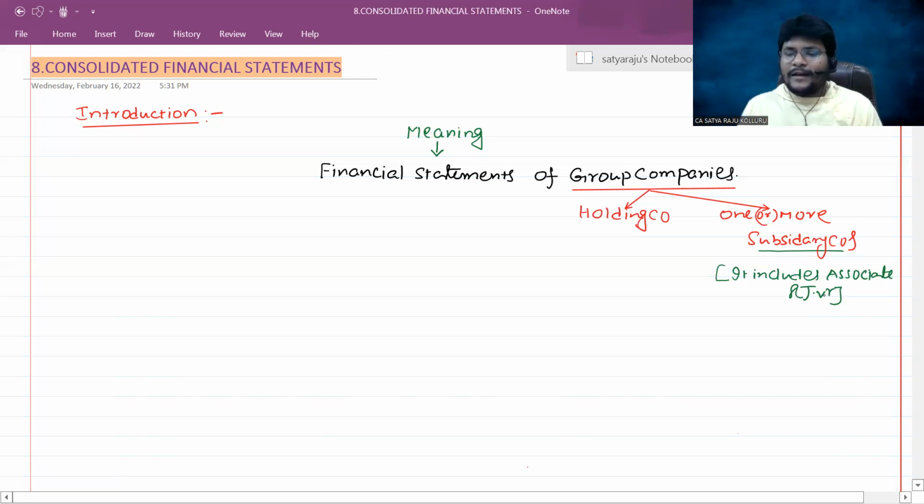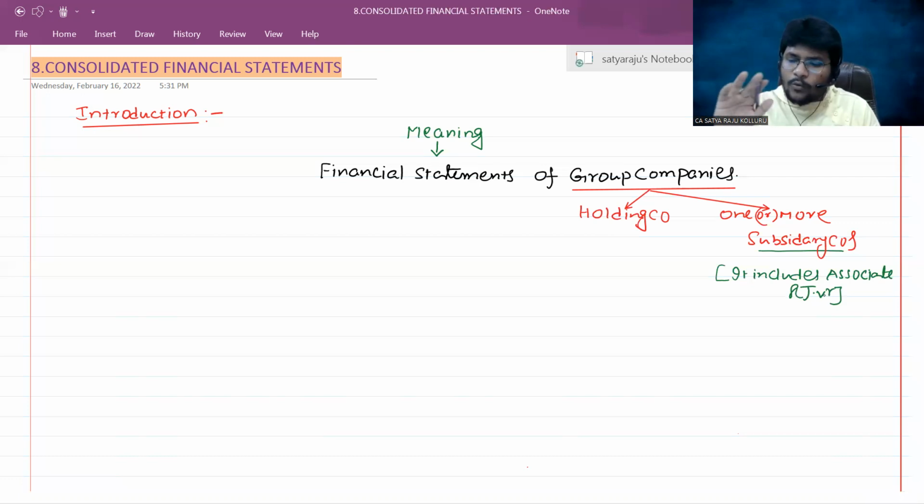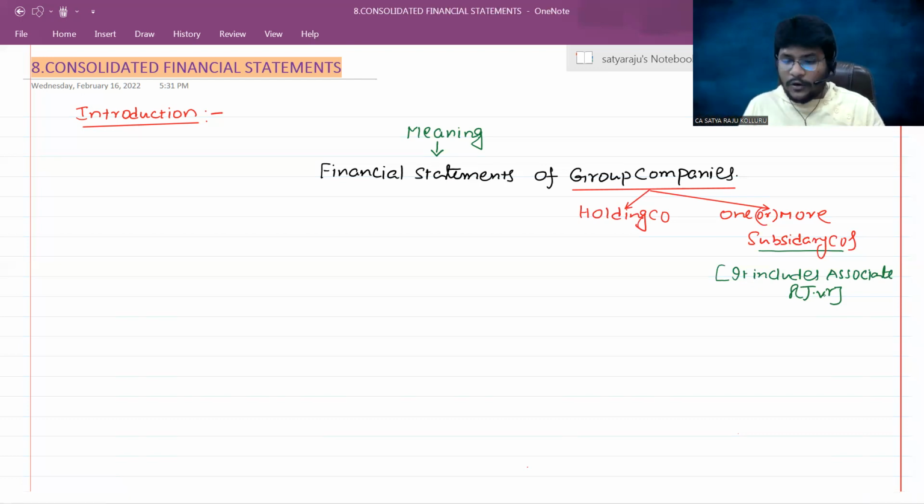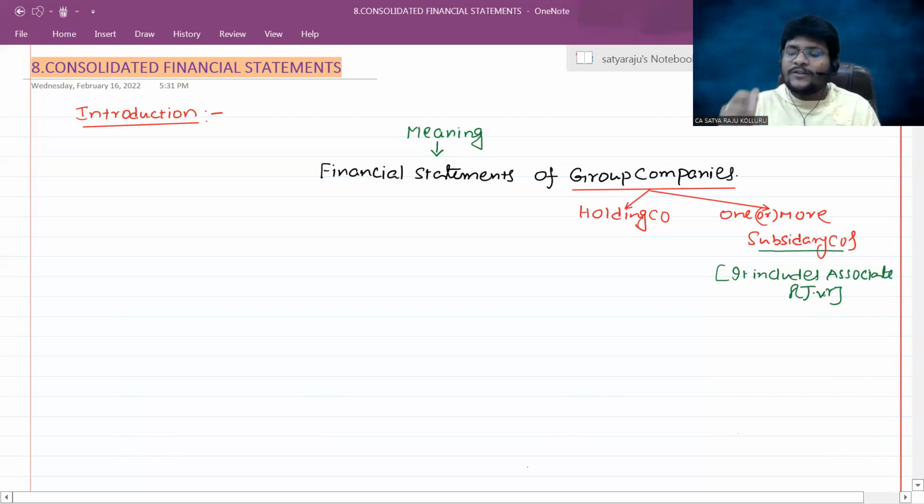I mean, if a company has one subsidiary or more than one subsidiary, and the same company also has an associate, or is acting as a joint venturer in other venture companies, then the holding company, along with its standalone financial statements, should prepare the consolidated financial statements after taking the financial components from subsidiary companies as well as associates and joint ventures.